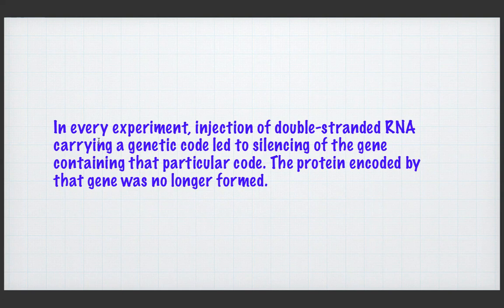So this double-stranded RNA has blocked the specific portion of mRNA. As it has blocked the specific portion of the mRNA, the mRNA has been sliced, and the protein has not been formed. The insertion of the double-stranded RNA has led to the blockage of the specific portion of the DNA. So as that portion has been blocked, you can see the unwanted, undesired protein has not been produced. The protein encoded by that gene was no longer formed.